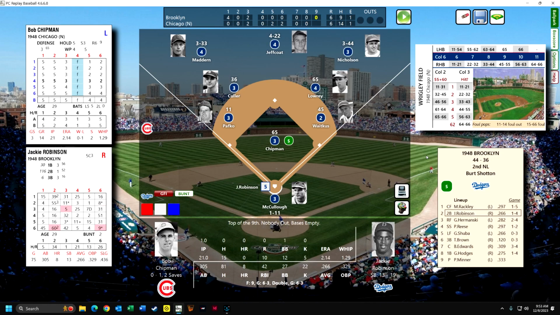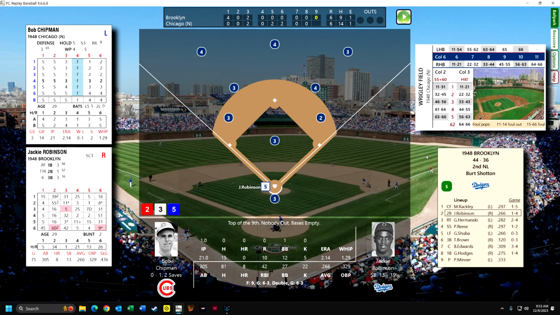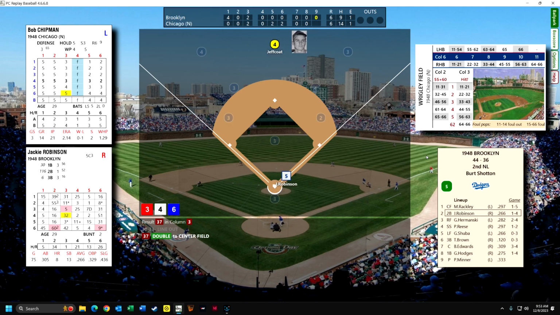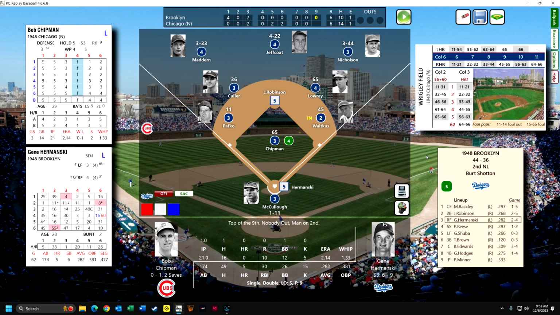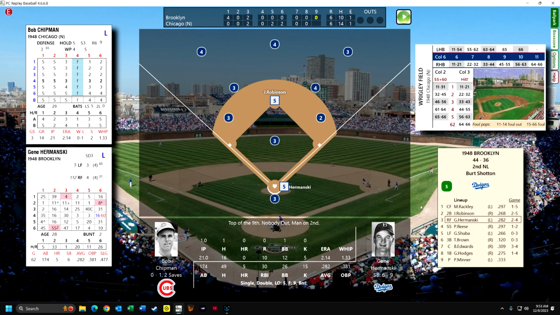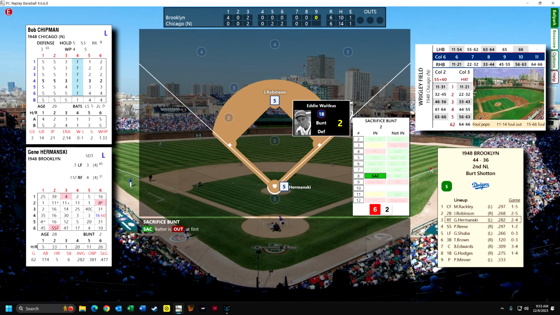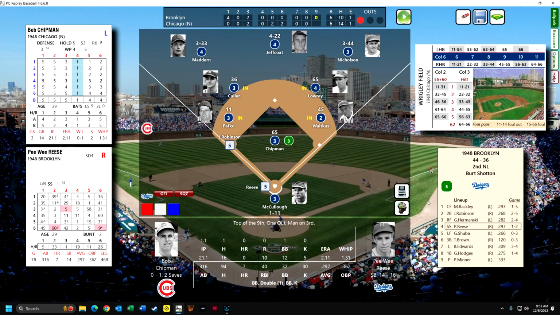Okay, so we are now in the top of the ninth. Tie score, Jackie Robinson. He's going to get an extra base hit. He really walloped that thing to center field. Okay, Hermansky, we've got to get a run in. Hermansky is a left-handed hitter. We're going to have him sacrifice because we don't want him to somehow mess up Jackie out there at second. Okay, Jackie, it's a successful sacrifice. Jackie goes down to third. We've got him set to go for it.